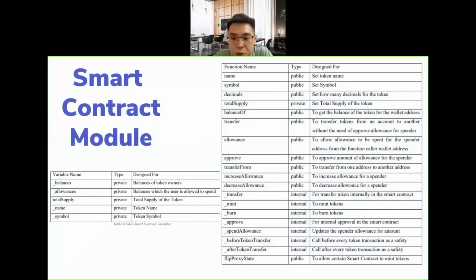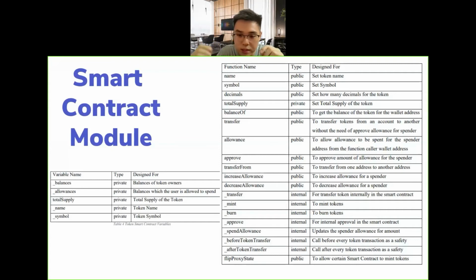For the smart contract module, there are actually two smart contracts here. The first one is the token smart contract, which holds all of the functions of the token. The important point is that this token has minting, which means it is able to be mined, just like Bitcoin. Bitcoin's total supply is 21 million, but the circulating supply is much less than that, because every second new Bitcoin is being mined. This token contract has the same feature, which is the mining function.